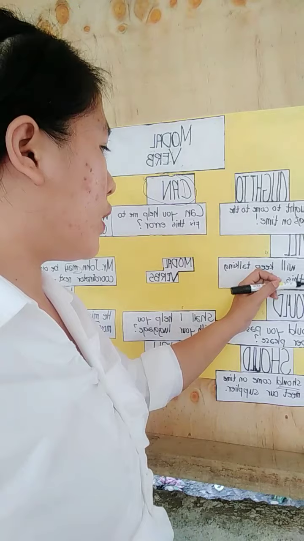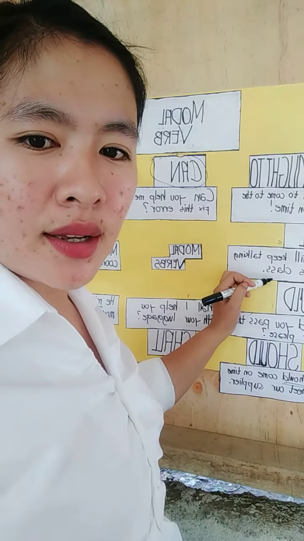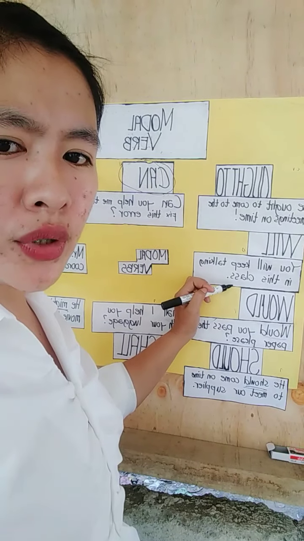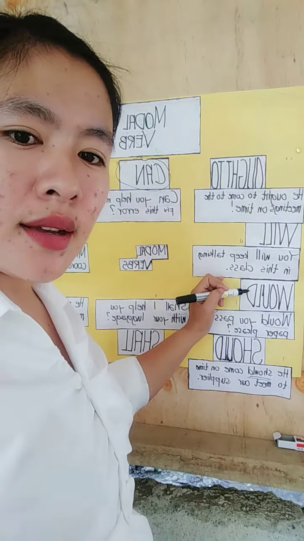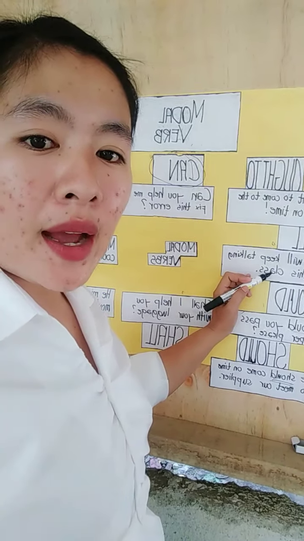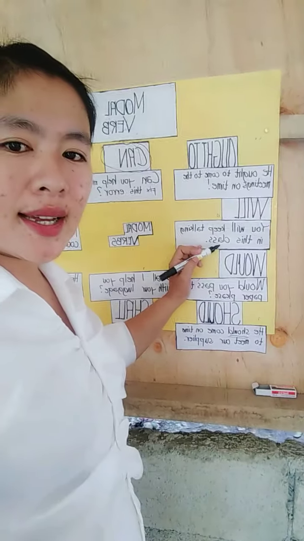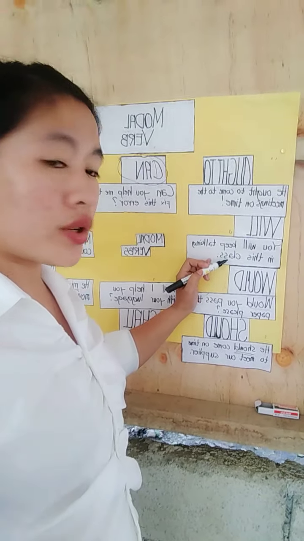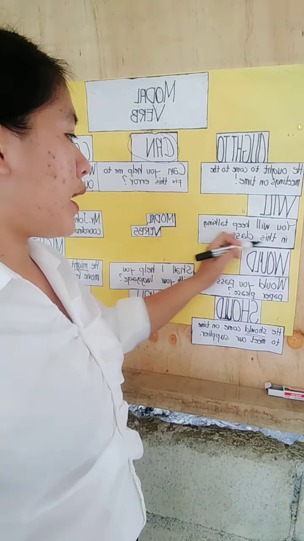Will. For example: you will keep talking in this class. What did the students do? You will keep talking in this class. This sentence shows habitual behavior because it points out the students.